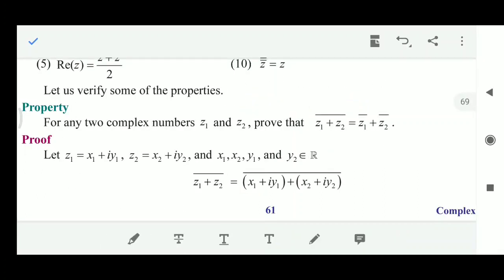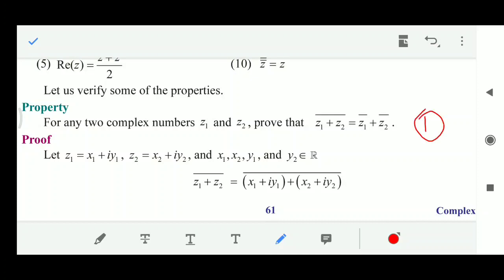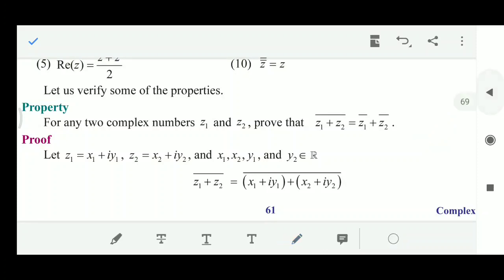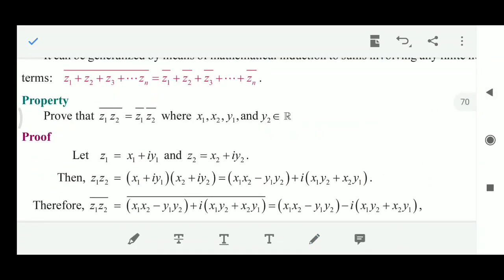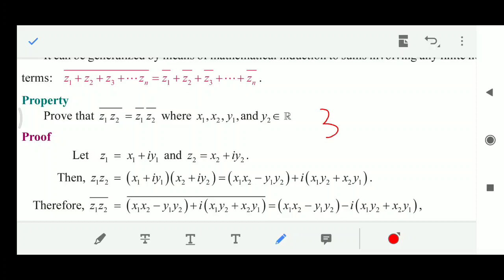In your textbook, some of these 10 properties are verified. Just go through that. The first property, the third property, and also the ninth property are verified in your textbook. If you go through, you will easily understand.